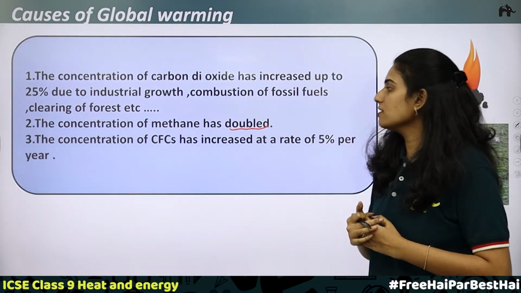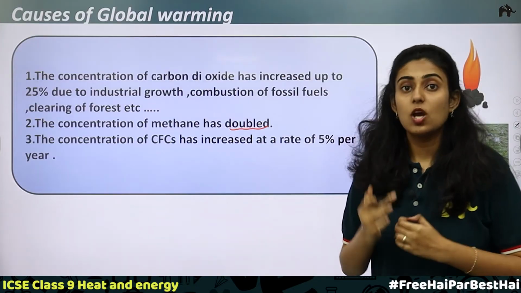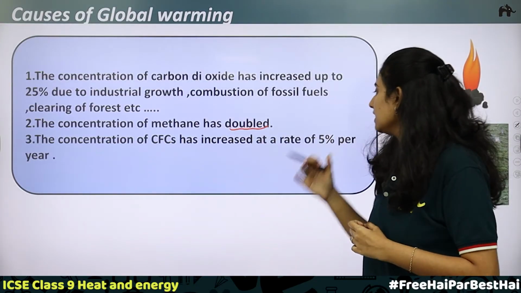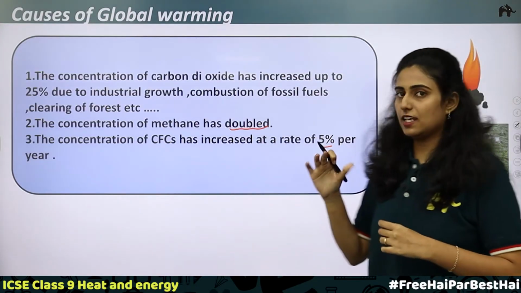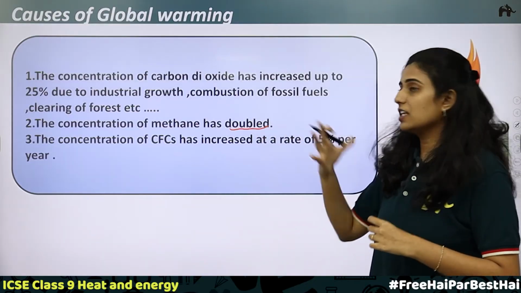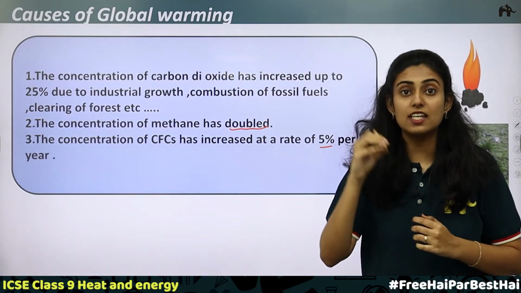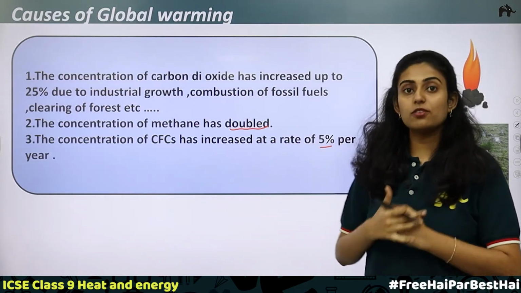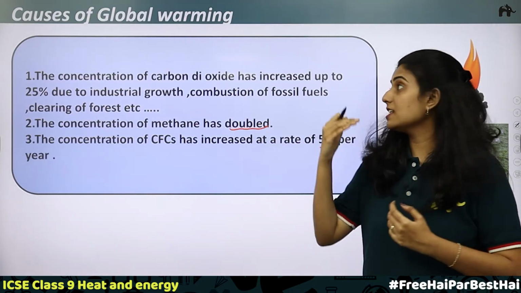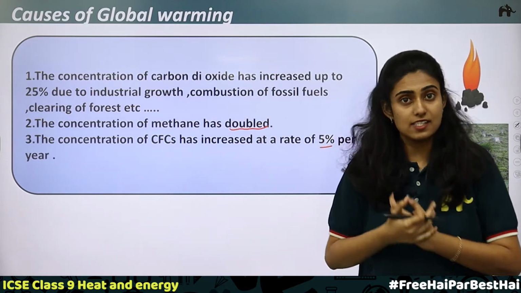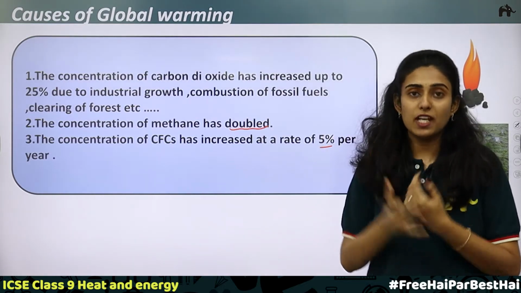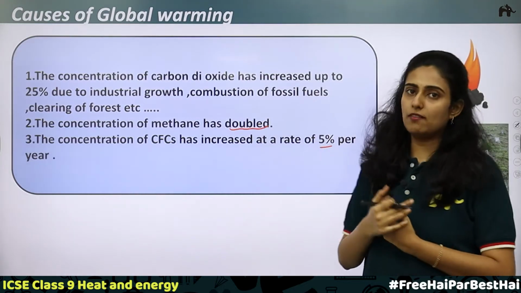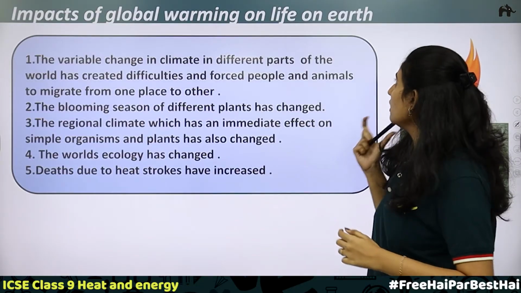Next, the concentration of CFCs. What are CFCs? Chlorofluorocarbons have increased at the rate of 5% per year. Every year the concentration of CFCs is increasing by 5%. So these are the causes of global warming. The concentration of greenhouse gases is increasing in the atmosphere, temperature is increasing, and this is causing global warming. Impacts of global warming on life on Earth.